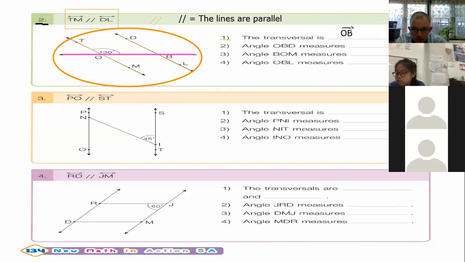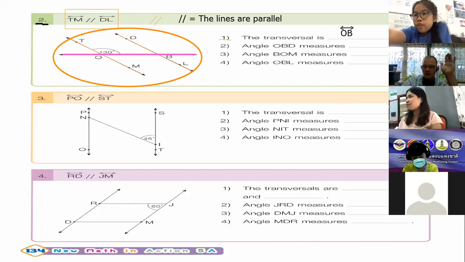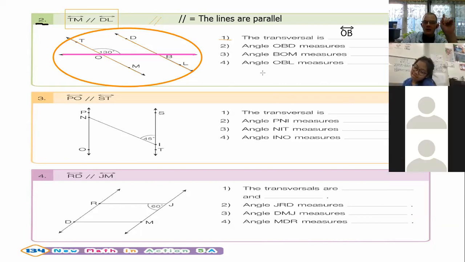And remember your arrows. The transversal is the line OB. If you don't understand, please let me know. I will change the color of these lines. Whenever I do a new one for you, I'll use green this time.